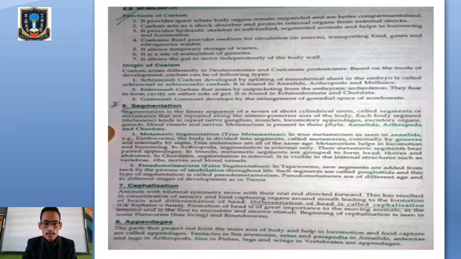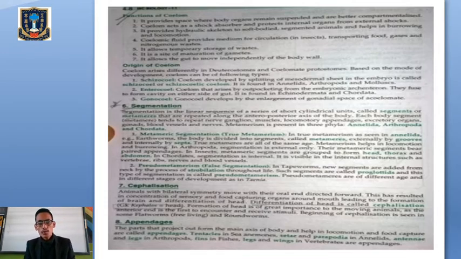Before the next basis, we'll go into the function of coelom, the function of body cavity. This coelom acts as a protective membrane. It protects from mechanical shocks or injuries. So coelom acts as a shock absorber and protects the internal organs from external shocks. It is a site for the maturation of gametes also. It allows the temporary storage of waste materials also. It allows the gut to move independently of the body wall. So it provides the space where the body organs remain suspended. So these are a few functions of the body cavity or the function of coelom.